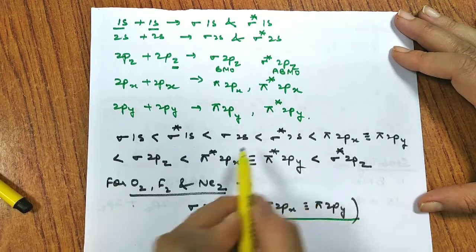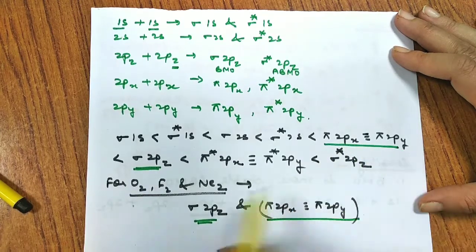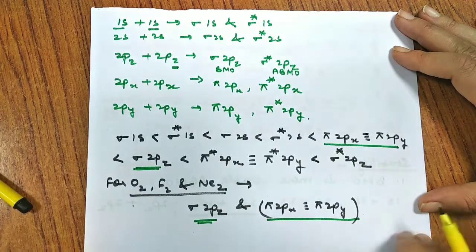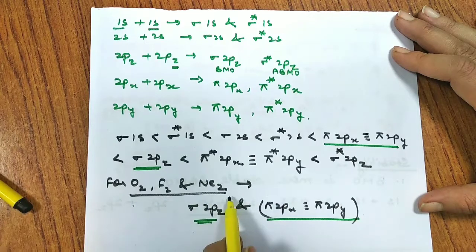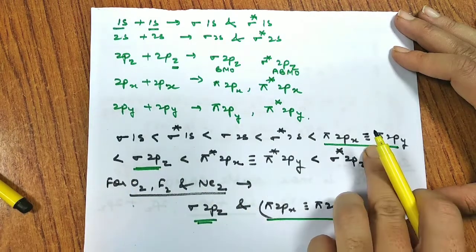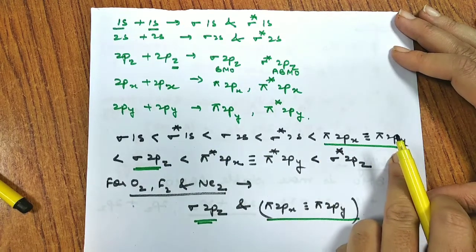So here, where sigma 2pz comes later, its energy becomes lower for these three cases, and the order changes. So keep in mind, up to nitrogen we will have this order. For oxygen, fluorine and neon, the order gets reversed. Sigma 2pz comes first, then pi 2px and pi 2py.